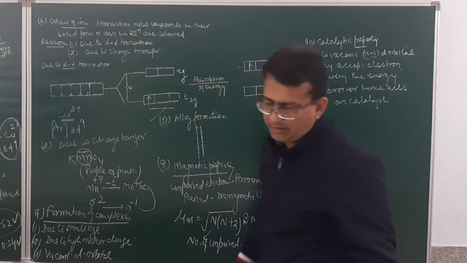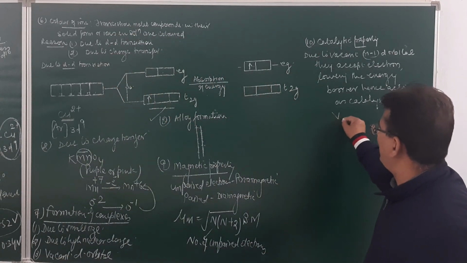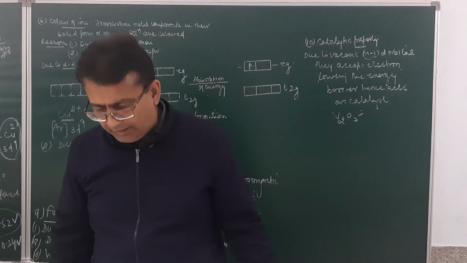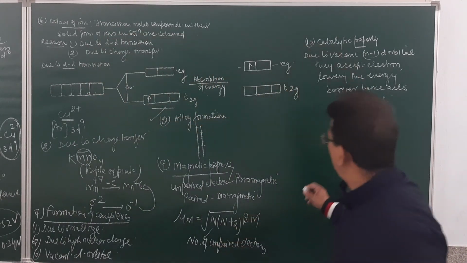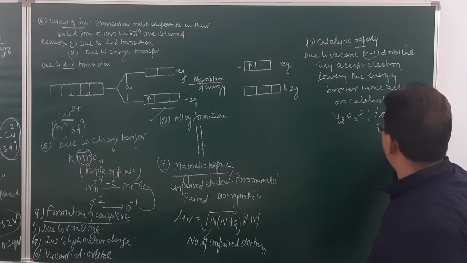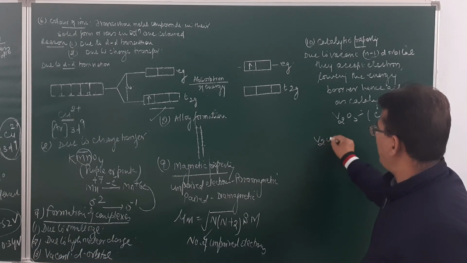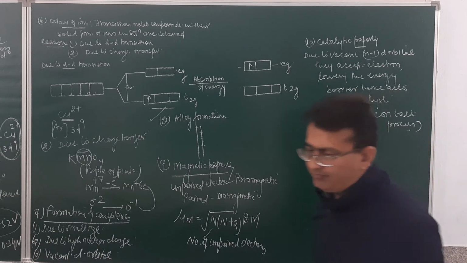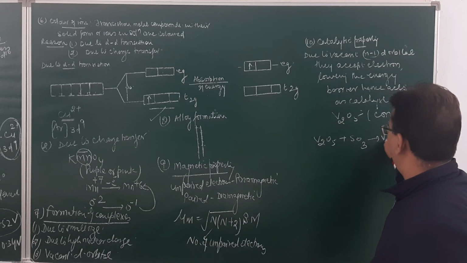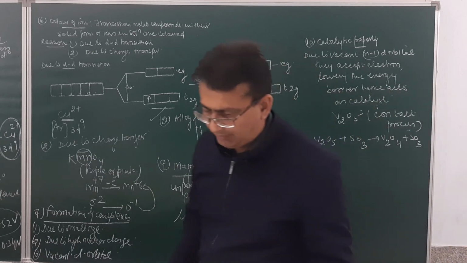Some of the catalysts are like vanadium pentoxide, a very commonly used catalyst. If we use vanadium catalyst in the contact process, what will happen? This vanadium pentoxide will react with sulfur dioxide and itself change into vanadium tetroxide, and sulfur trioxide will form.